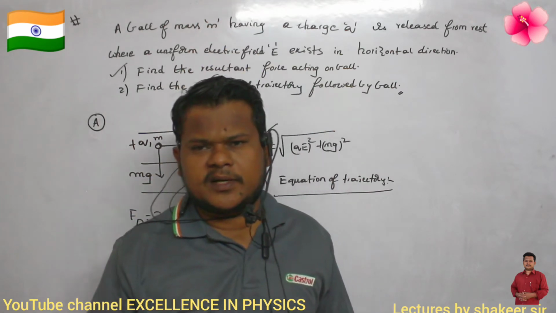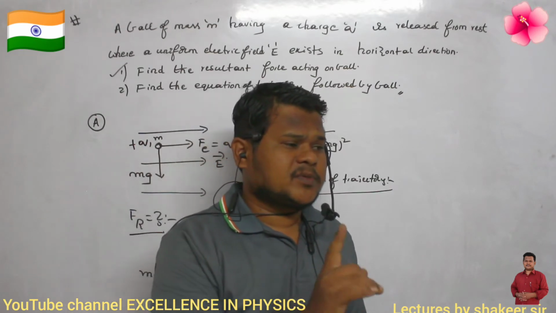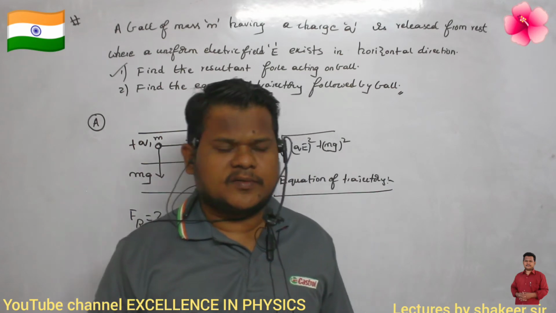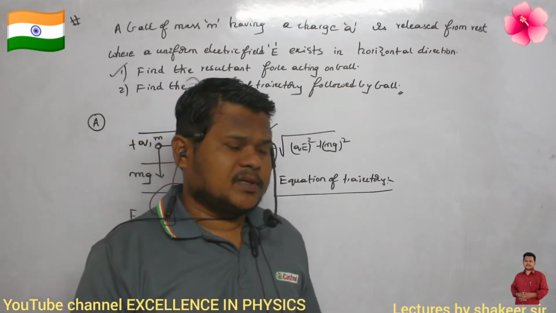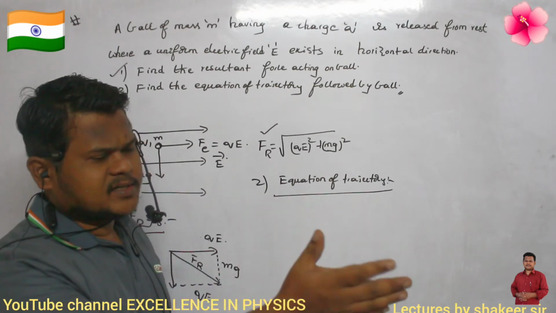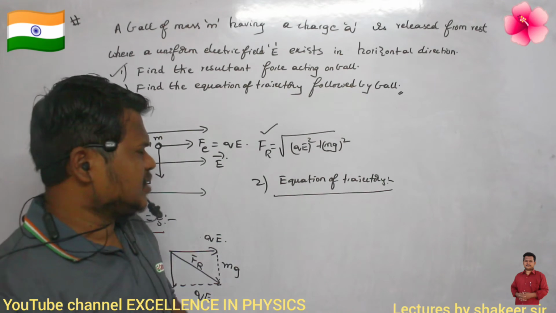You are supposed to take a relation between x and y, and in that equation time should not be present. In kinematics, that is what we have discussed. Time should not be there. There should be just a relation between x and y, showing how the body travels along each axis and how they are related to each other.